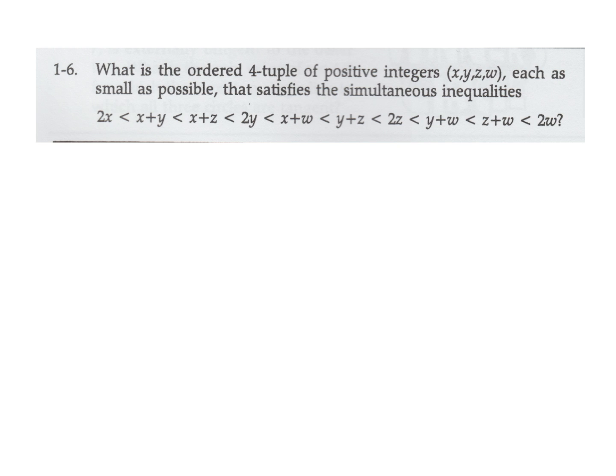What is the ordered four-tuple of the positive integers x, y, z, w, each as small as possible that satisfies the simultaneous inequalities? All right, so all these inequalities. All right, so here we go. So we have to fiddle around with this. Boy. So where do we go?